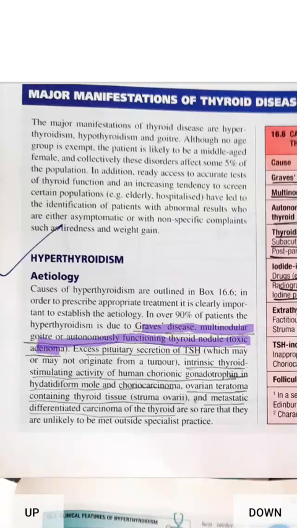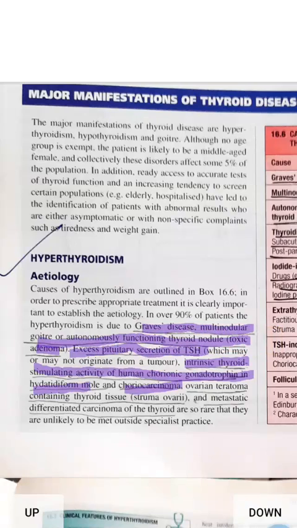The next important cause is excess pituitary secretion of TSH. If the pituitary is secreting excess TSH, then because of thyroid stimulating hormone there will be excess thyroid hormones. So any problem in the pituitary or any problem in the thyroid gland can cause hyperthyroidism. Now, the intrinsic thyroid stimulating activity of human chorionic gonadotropin in hydatidiform mole and choriocarcinoma can also cause hyperthyroidism.